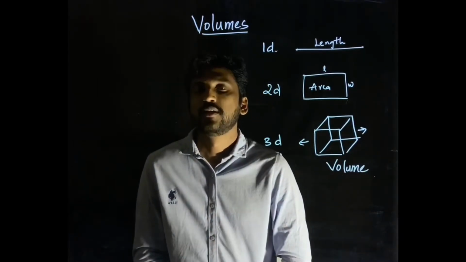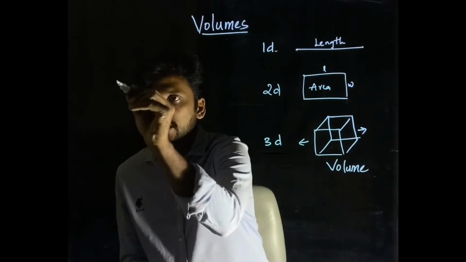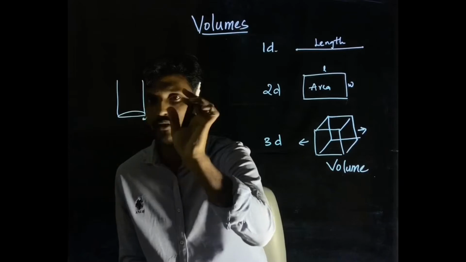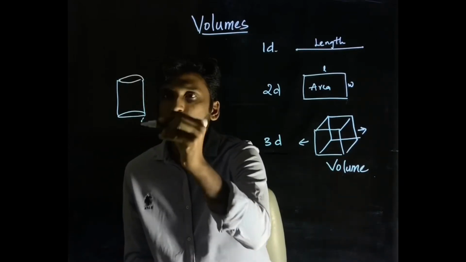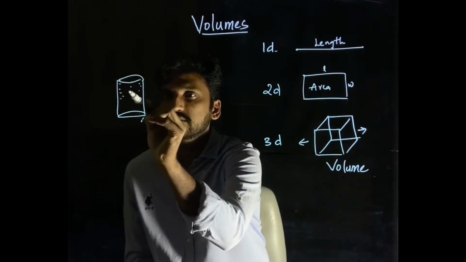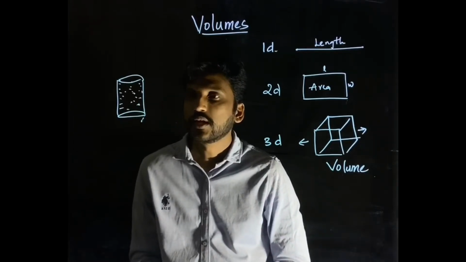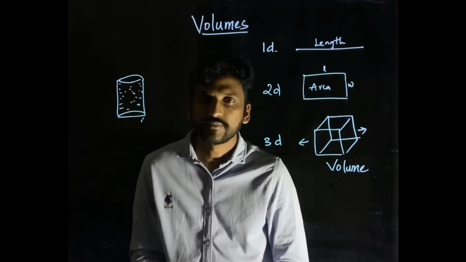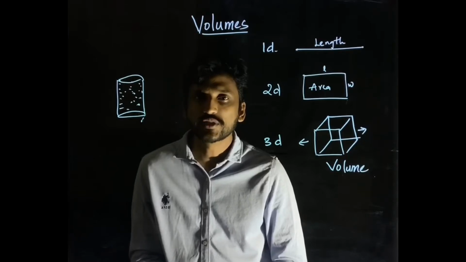Now, let me take one more example. Take a glass. How does a glass look? Like this. Now, how much water can you fill in this glass? The amount of water that I can put into this glass will be called its volume. It is that simple. So volume is a capacity to hold something.